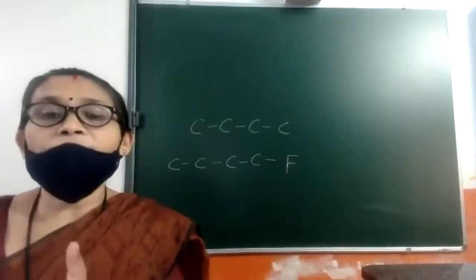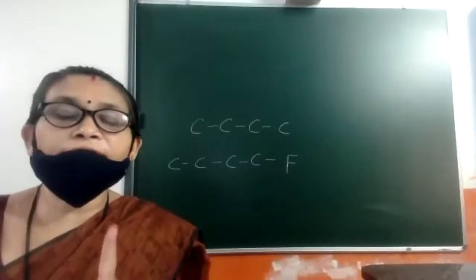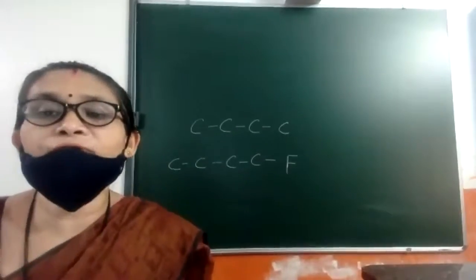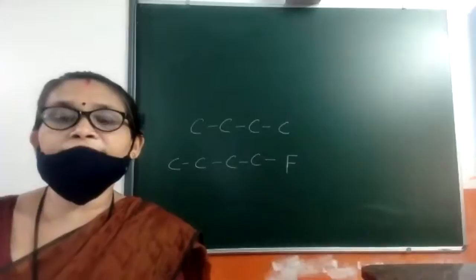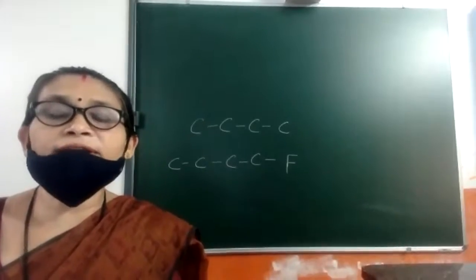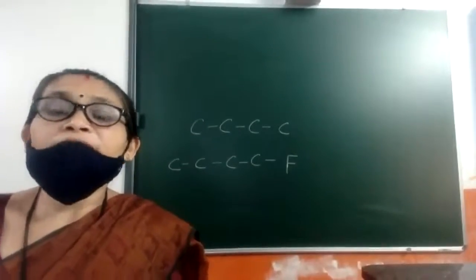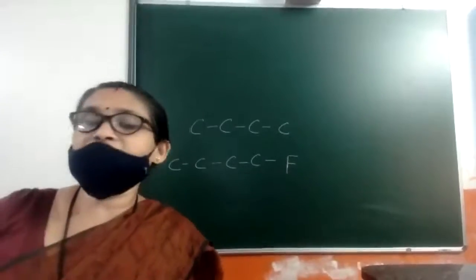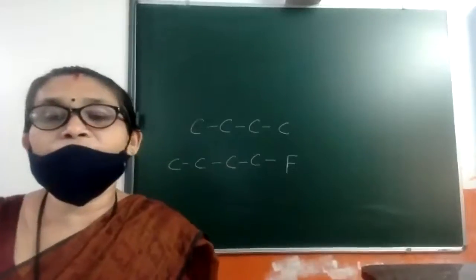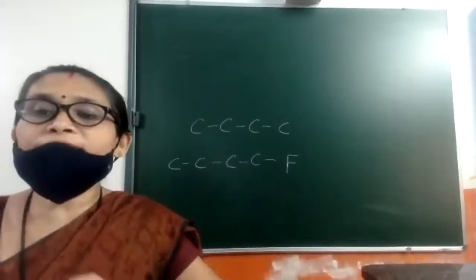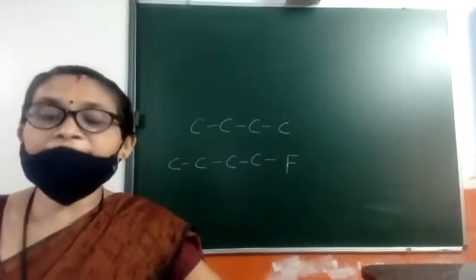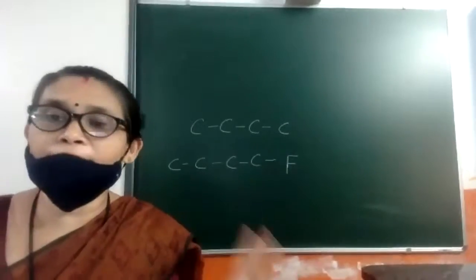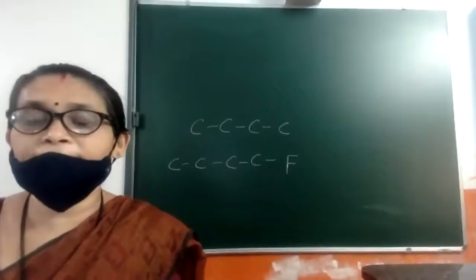I have told you that the physical state we have to decide by using three attraction forces. These types of questions are asked. They will not ask you to write down the trend of physical state; they will give you a few compounds and ask you to arrange them in increasing or decreasing order of boiling point or melting point.